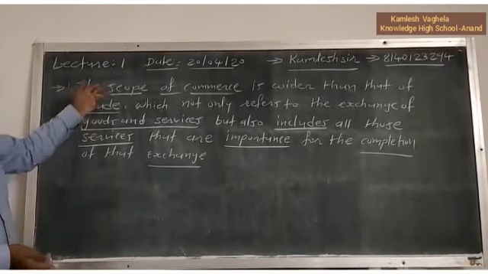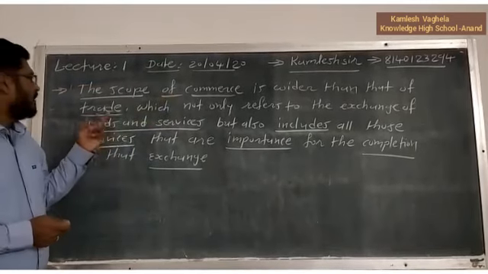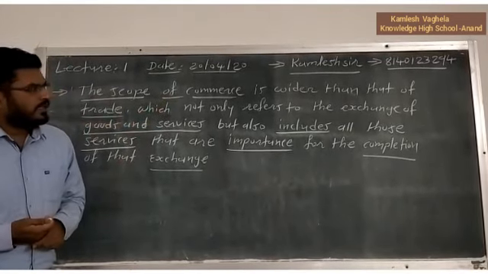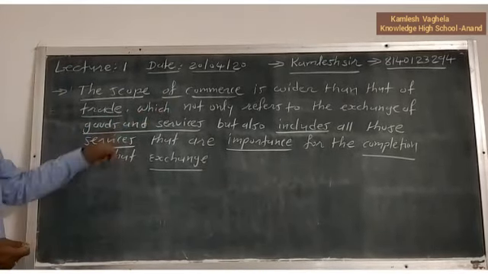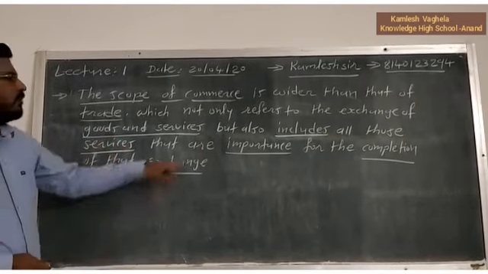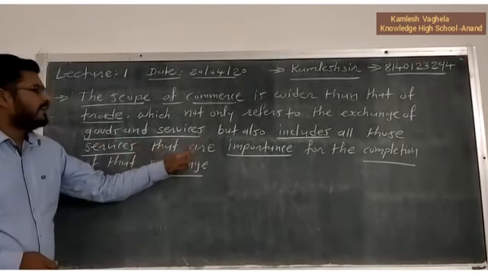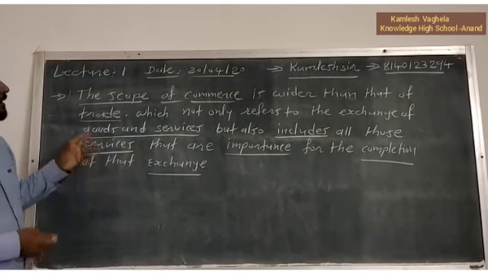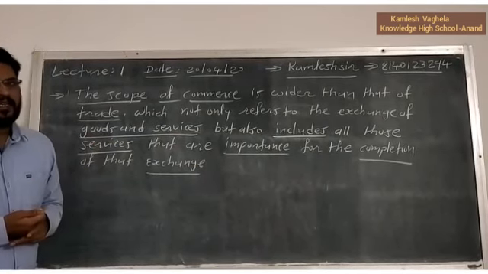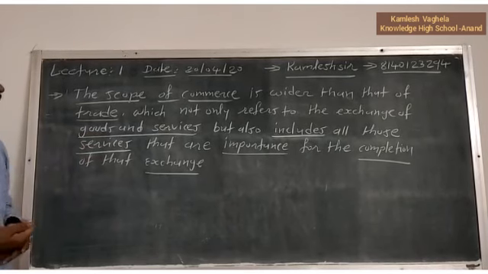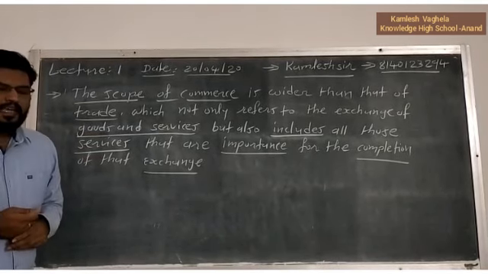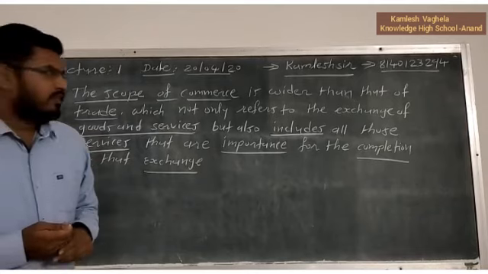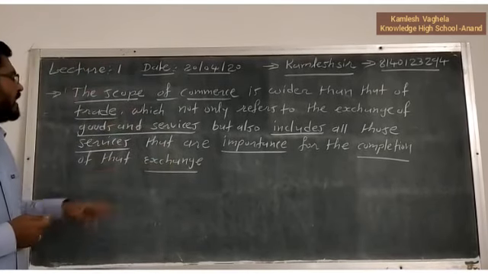So here the scope of commerce is wider than that of trade, which not only refers to exchange of goods and services, but also includes all those services that are important for the completion of that exchange. So without services, trade is not possible. So commerce includes both trade as well as auxiliary services. Okay, so this is the meaning of commerce.